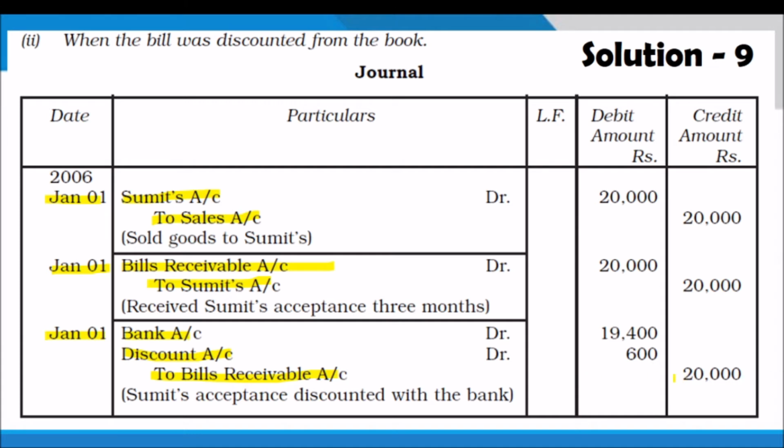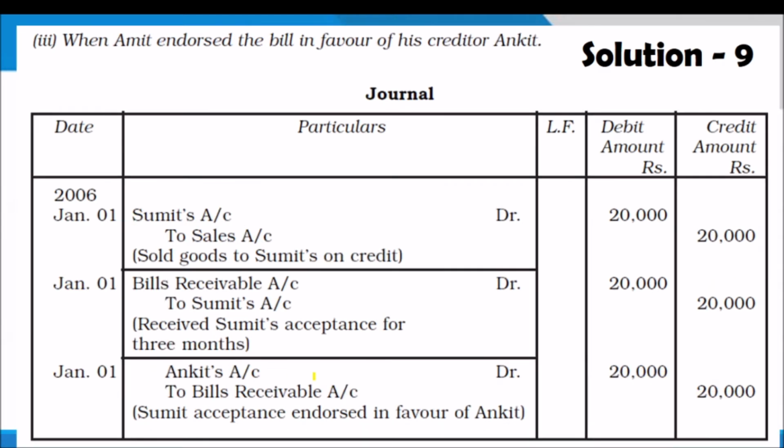After that, 6,000 is the discount amount, and after getting the discount, the drawer will get 19,400. So this is the case when the bill is discounted by the drawer. If it is endorsed to a third party, that is the concept we have to remember.